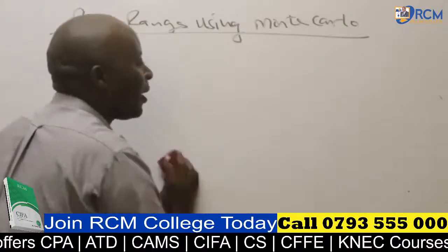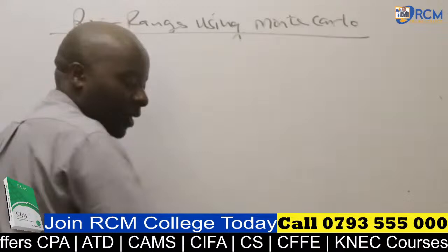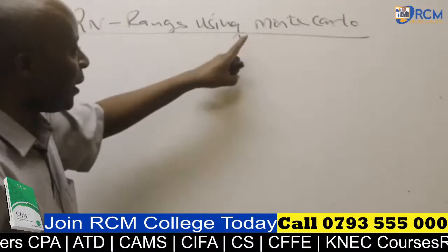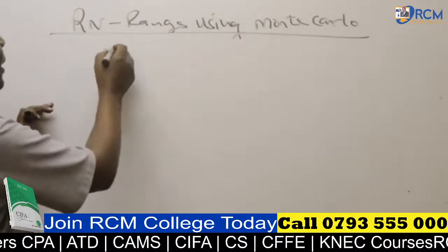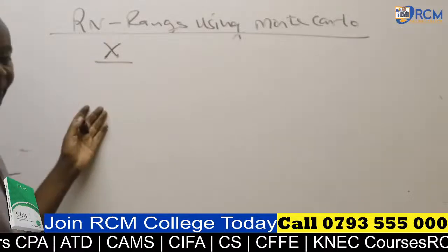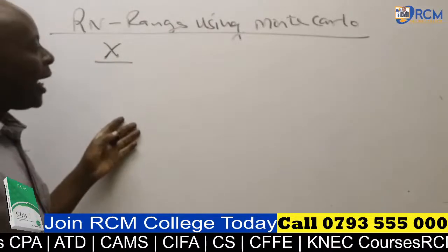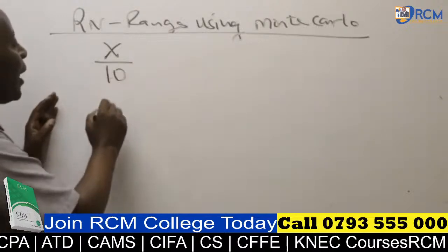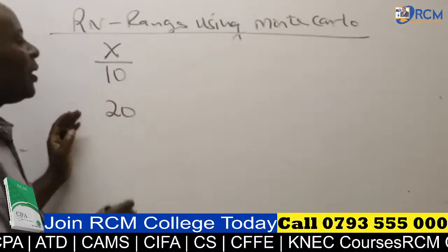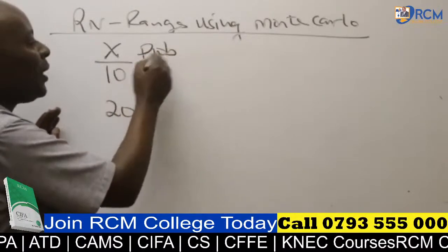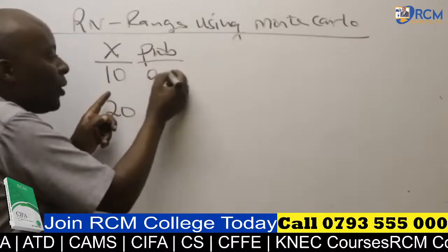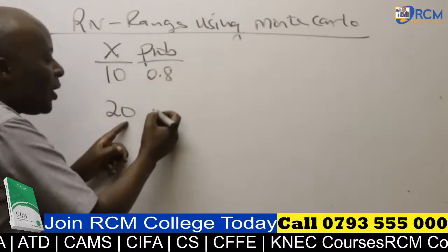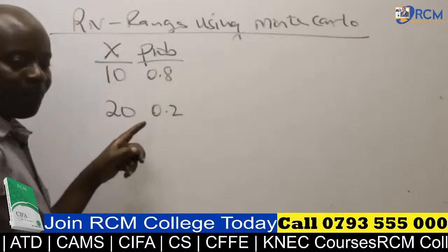Now, ladies and gentlemen, when you are given a probabilistic distribution, for example, this X could be price. I want to go to business and I don't know how much in terms of price I should charge. I could either charge 10 or 20. And then these guys will go ahead and give you the probability. The probability of you charging 10 could be 0.8. The probability of you charging 20 could be 0.2.